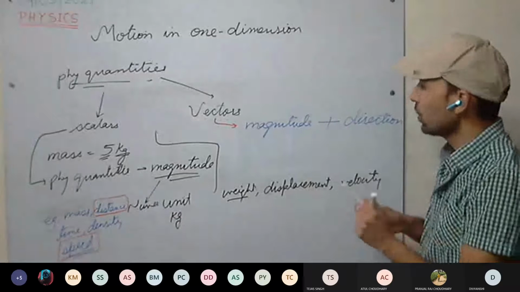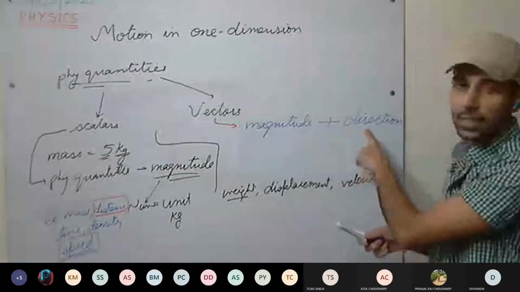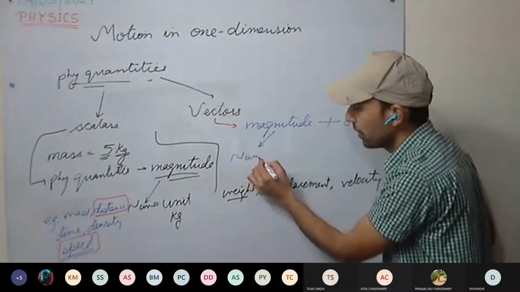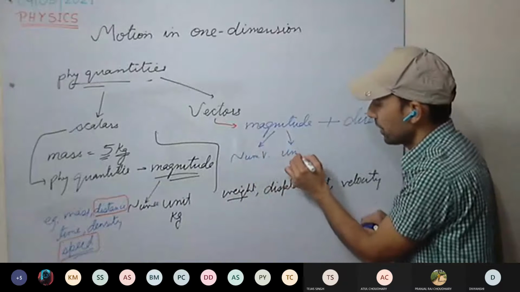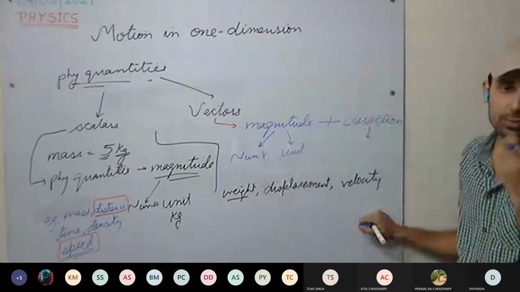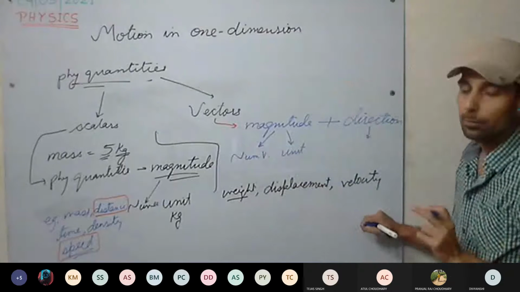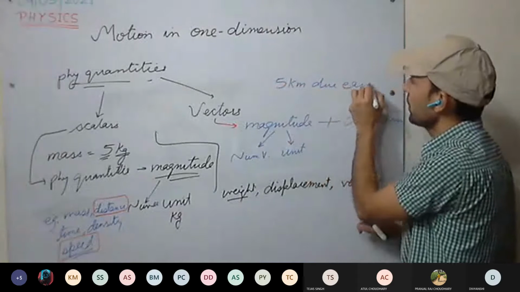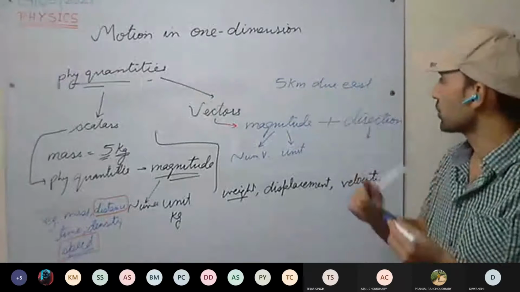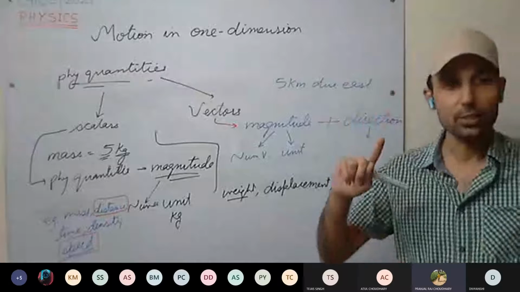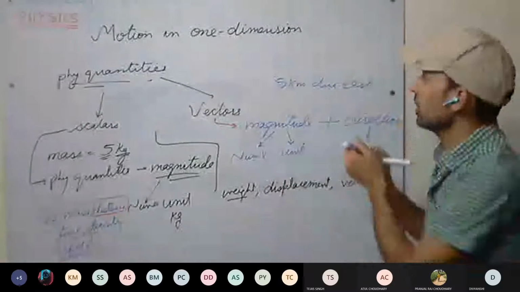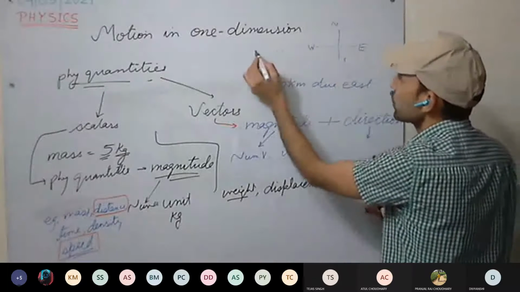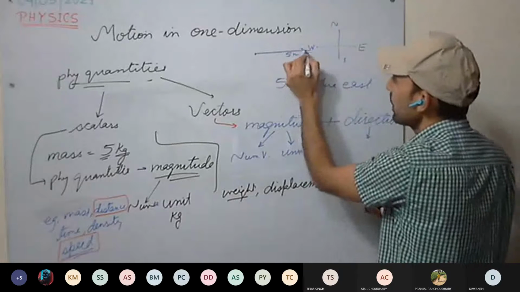So vectors are represented by magnitude as well as direction. So how many parameters do we require? For magnitude, we require a numerical value and unit. And for direction, we require the direction as well. For example, I have moved 5 kilometers due east. It means in which direction have I moved? East direction. How much? 5 kilometers. If this is the point I started from and these are the directions, east, west, north, south, I moved 5 kilometers in this direction.